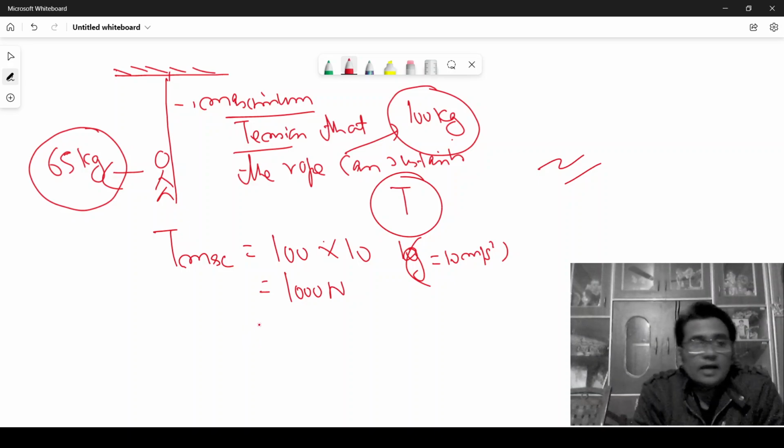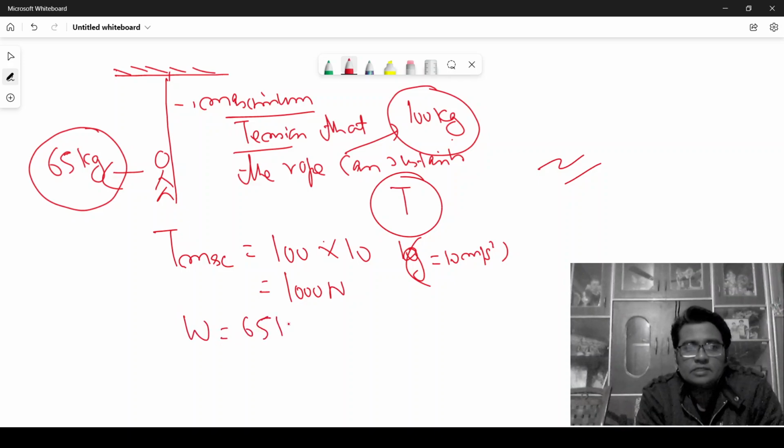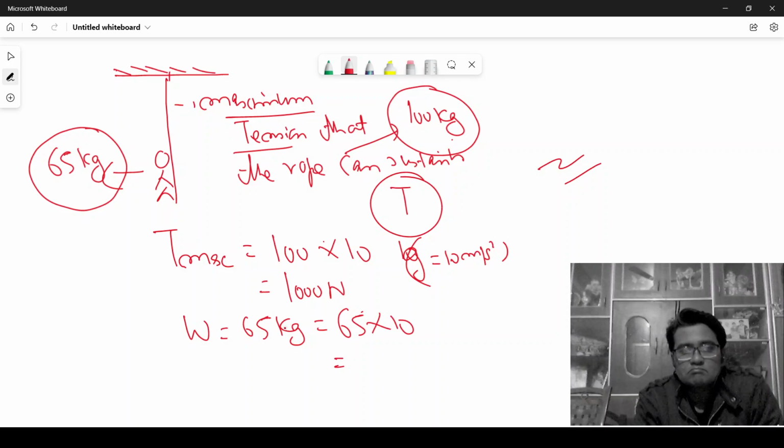And the force that I am exerting on the rope in the form of my weight is 65 into 10, mass into g, so it will be 650 Newton.